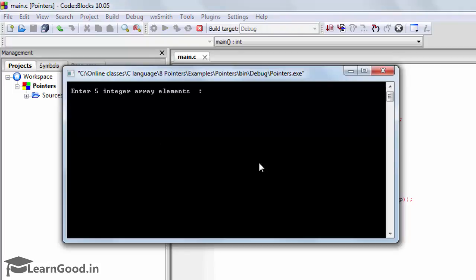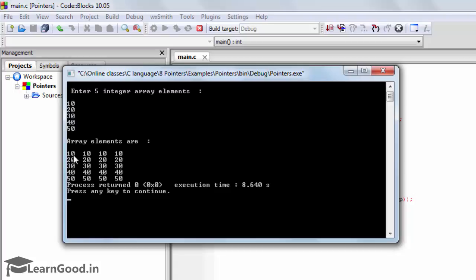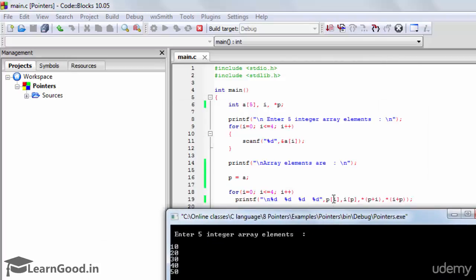Fine, I'll give 5 values. And you can check out here the output. This is going to be P of I, the first column. Second column is I of P. So P of I and I of P are going to be the same. The next one is asterisk of P plus I. Third one is asterisk of I plus P. That means whether you access the array with the help of the pointer, or with the help of the same array, both are going to be the same.